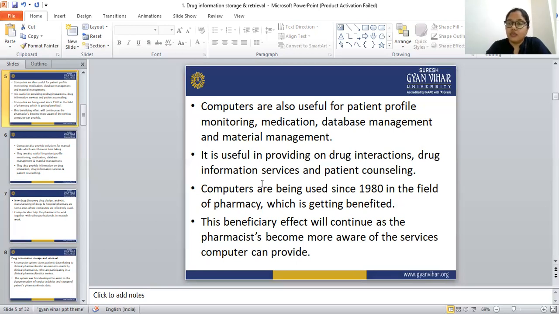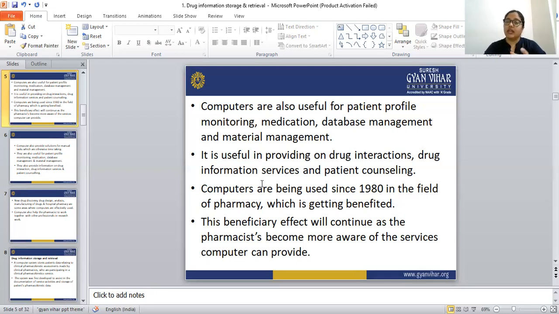We can also use the computer in the database management system. There are lots of data and lots of information worldwide, and we can store all the data and information in one place, and that is easy only with the help of the computer. The computer is also used in material management. It is useful in providing drug interactions, drug information services, and patient counseling too.